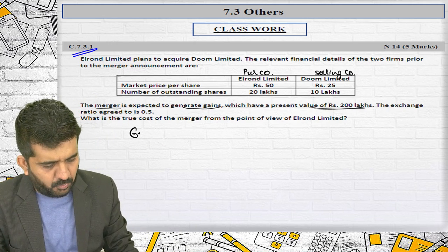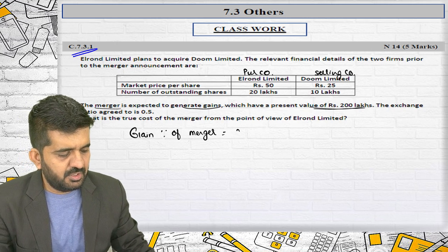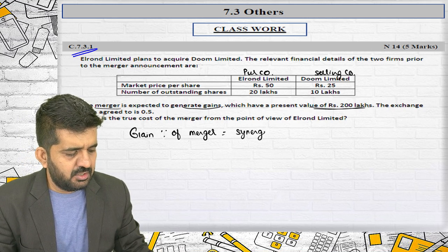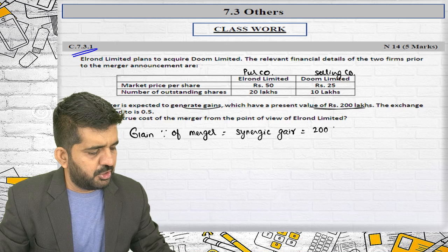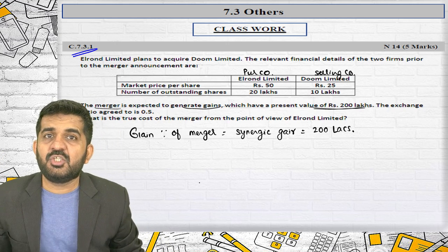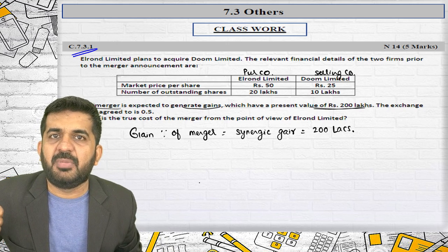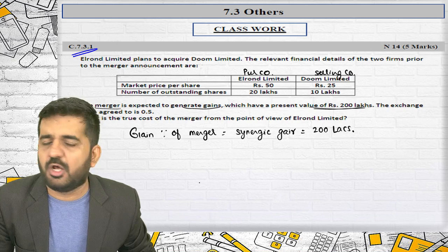Let me write it down. Gains because of merger are termed as synergic gain, which is 200 lakhs. The idea is whether it is synergic gain based upon earnings or synergic gain based upon value or market value.